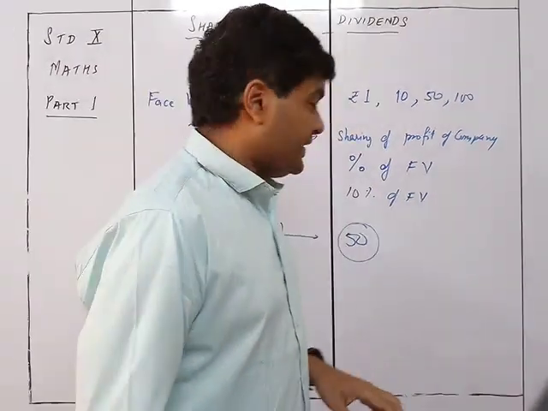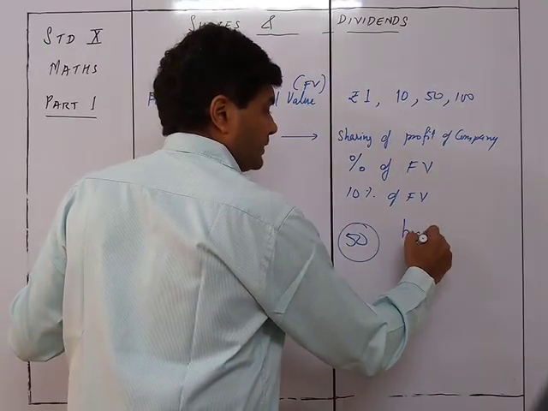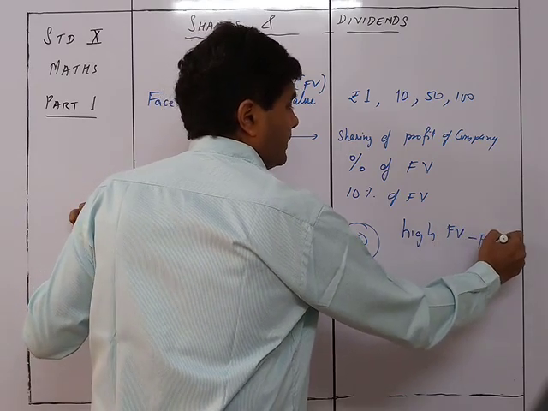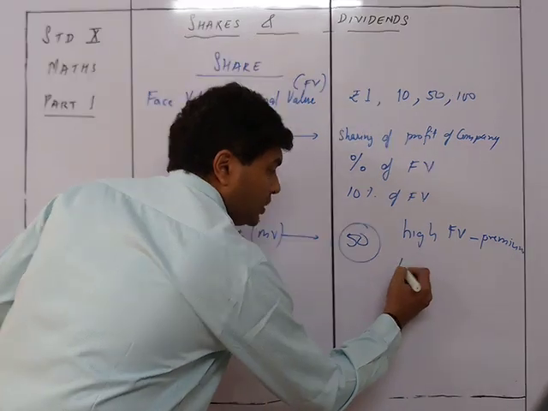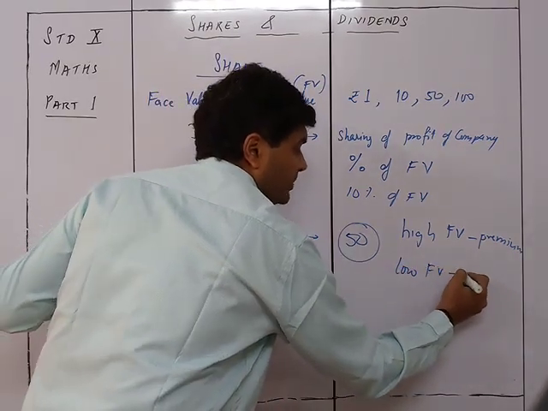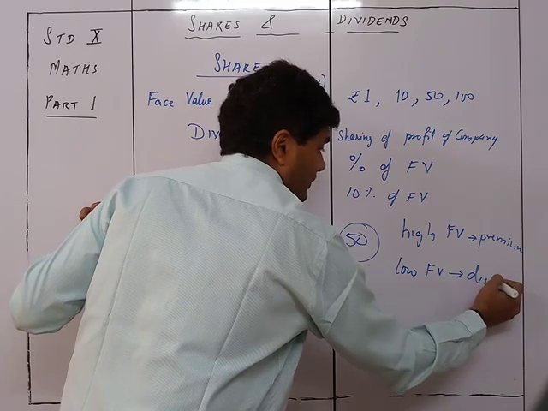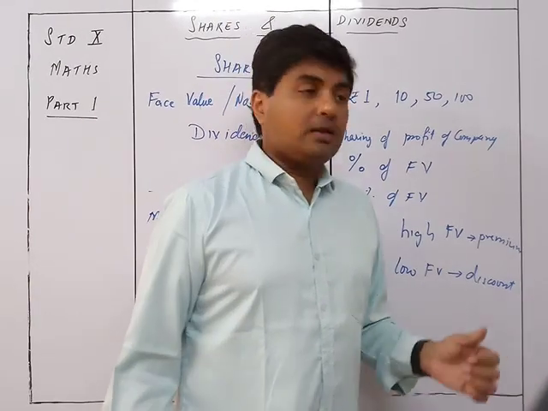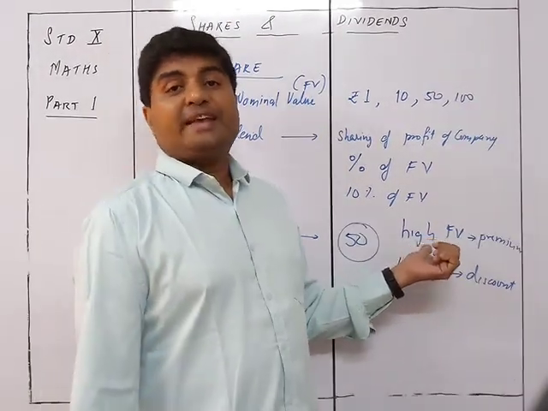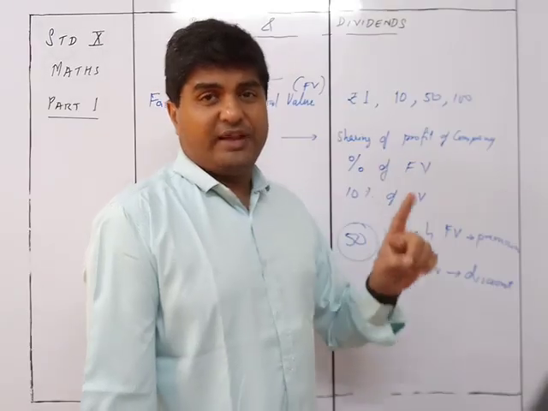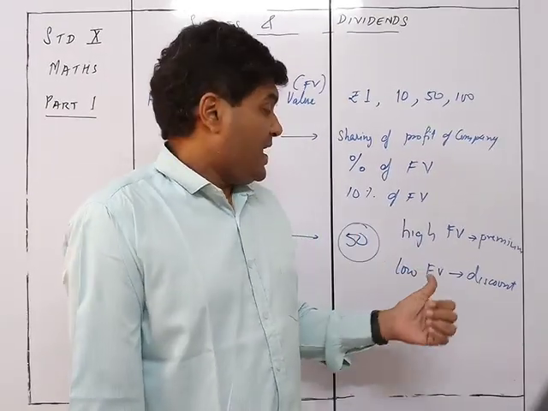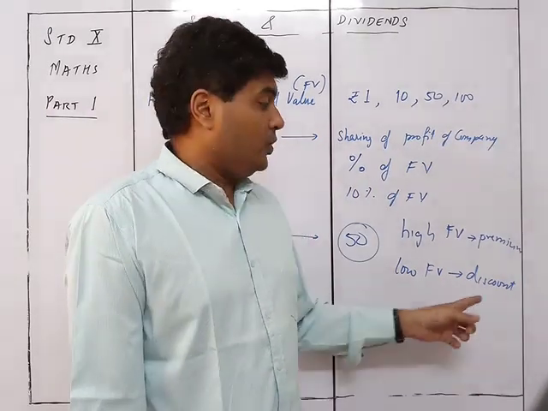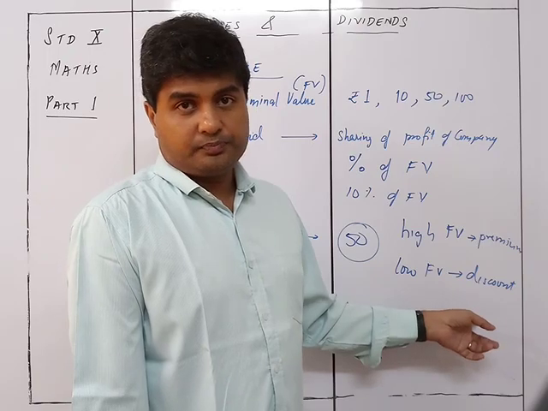If the market value is higher than FV, then it is called sold at a premium. And if it is lower than FV, then it is going to be sold at a discount. So higher than the face value means shares are sold at a premium. And if the market value is lower than the face value, it is being sold at a discount.